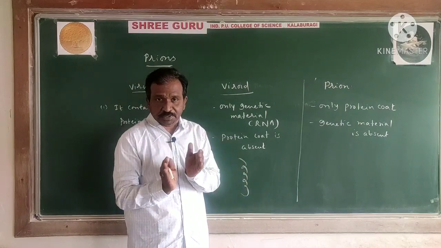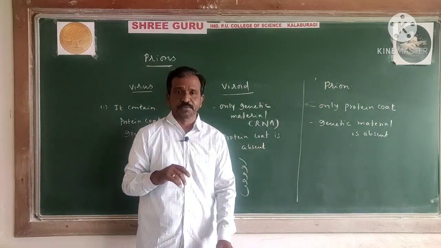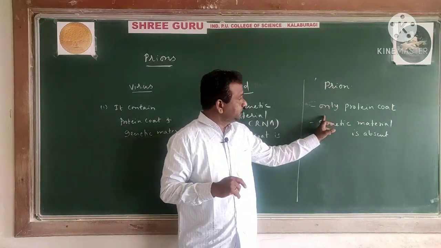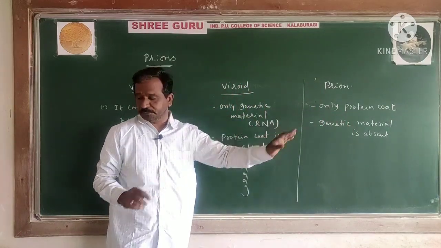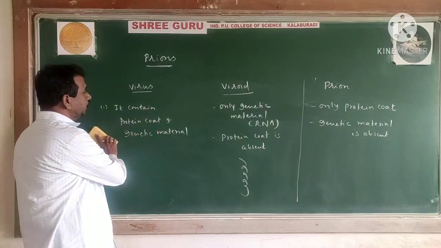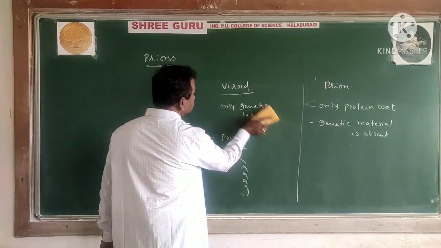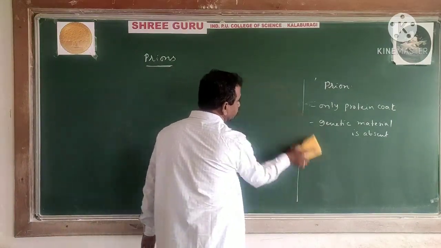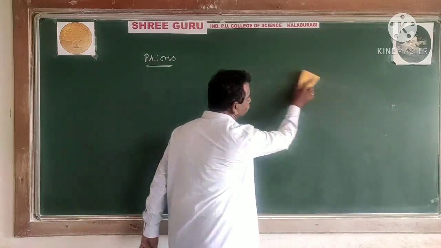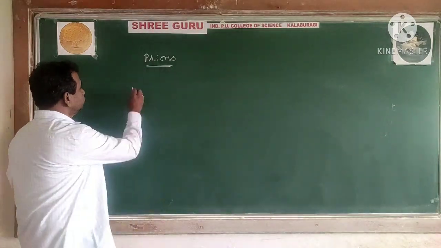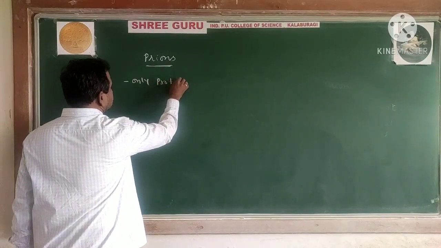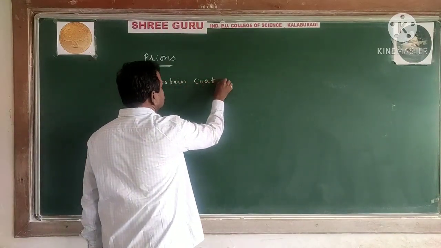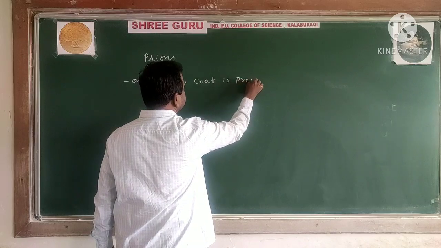So what we are studying here regarding the prions is that only protein coat is present and genetic material is absent. That is why we are directly observing the prions: the character we are saying is that the protein coat is present. Only protein coat is present.